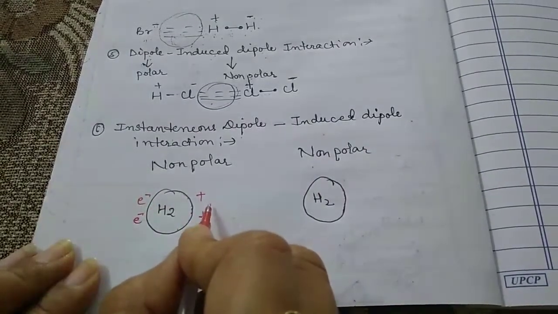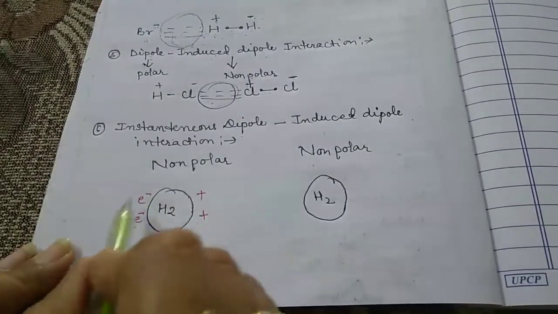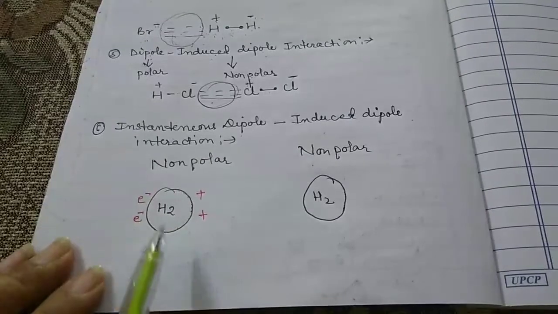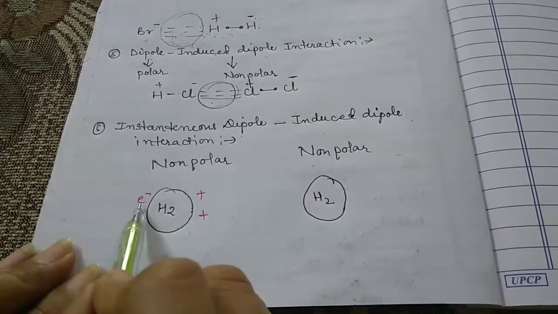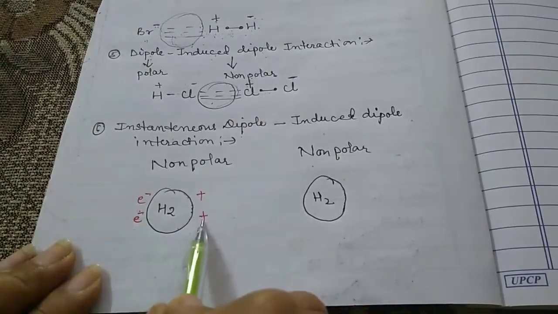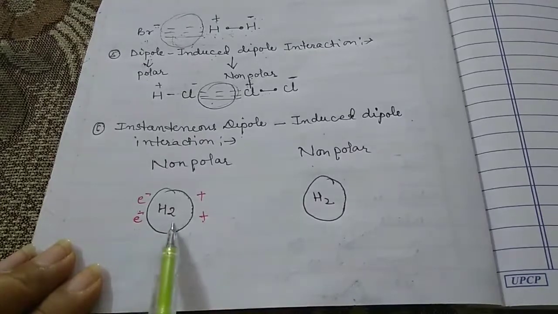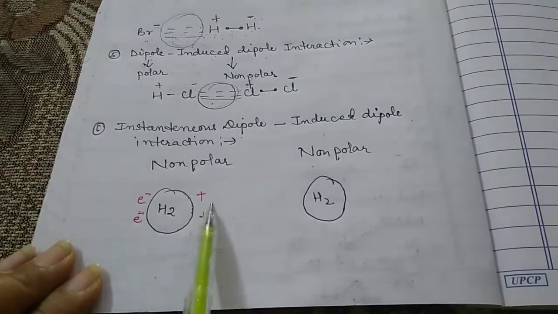Now at any instant, this is the example for any instant. At any instant the electrons are here, meaning the negative charge is here and the positive charge is lying here. So at any instant the two electrons are lying here, and on the other side we have the positive charge.